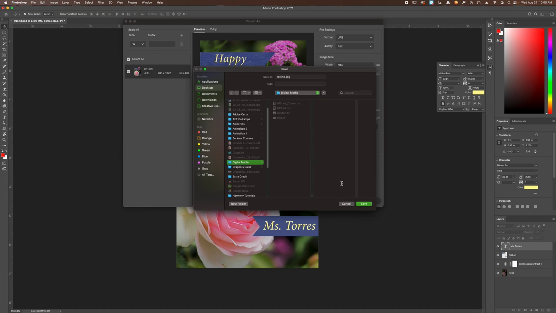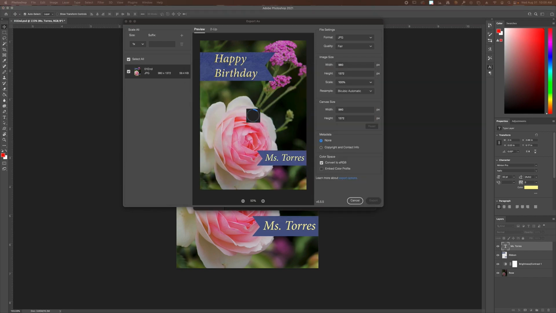And then before you click save, you need to make sure you name your JPEG. So if you remember on your assignment, there's the save file name that you have on there. So make sure you name it the exact same way.